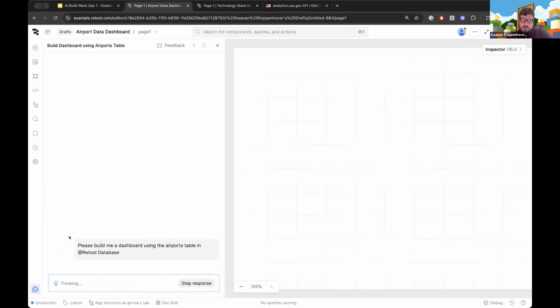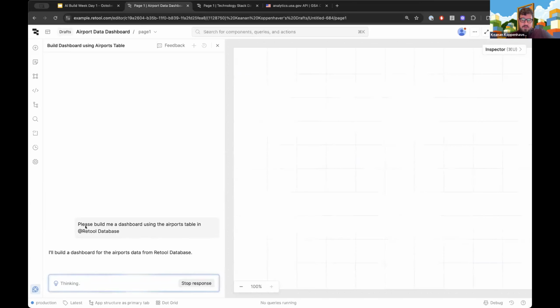And so the first thing it should do, we'll see if it does here, is go into that table and inspect the data and say, okay, what is the shape of this data? What information do I have access to? And it will then be able to use that to inform what sort of interface it creates and what pieces of information it highlights, et cetera. So it's able to do that sort of exploration when you give it access to that data.